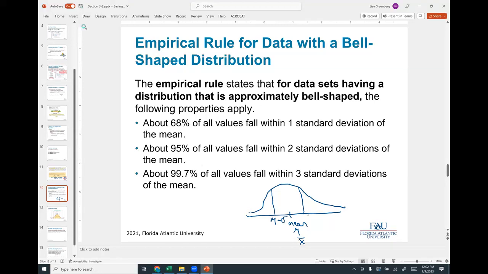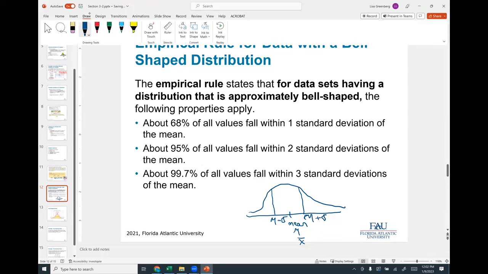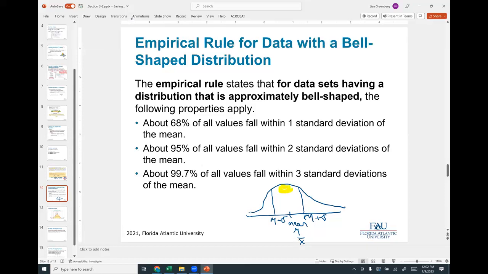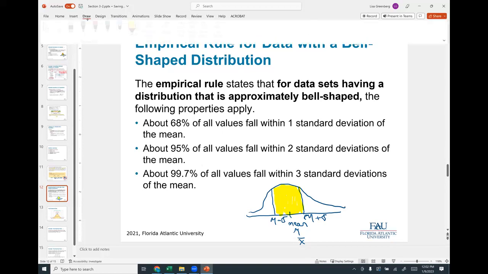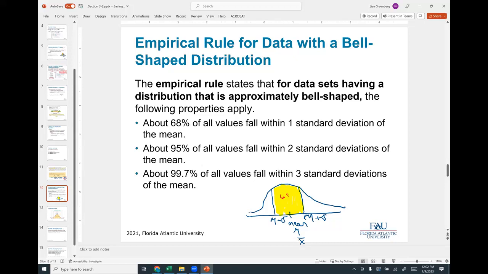And this would be mu plus one standard deviation. Okay. And what they're saying here is that 68% of all my data is going to lie in here within one standard deviation. Okay, so this is 68%.